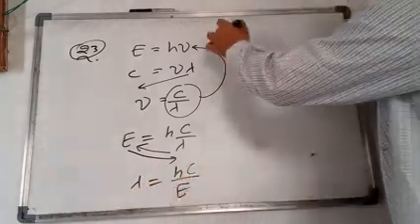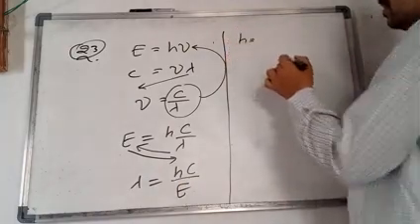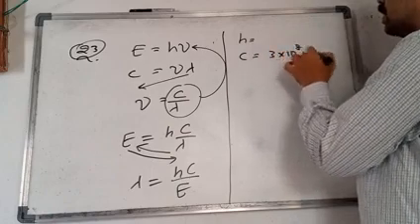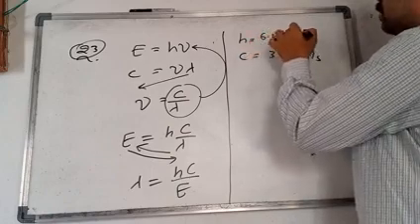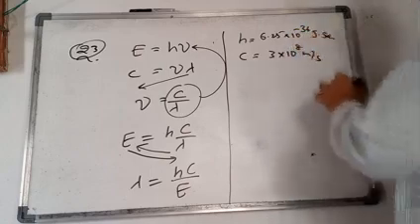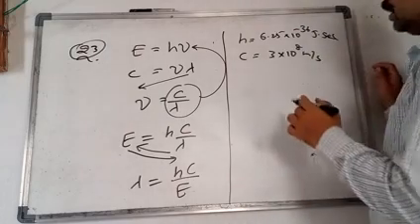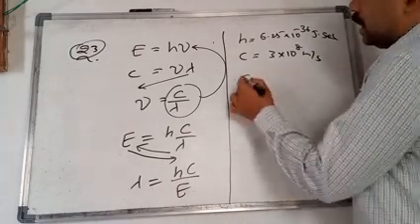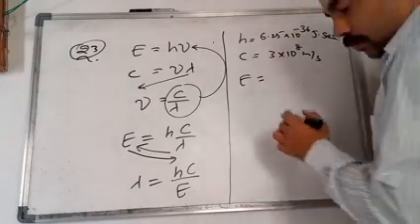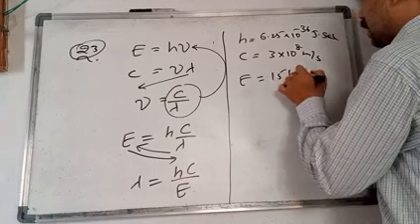So what are the values given in the question? Let us see. H we already know, C we know: C is 3 into 10 to the power of 8 meter per second, h is 6.25 into 10 to the power of minus 36 joule second. And E is given, the energy is also given, that is equal to 15 kilo electron volts, 15 keV.